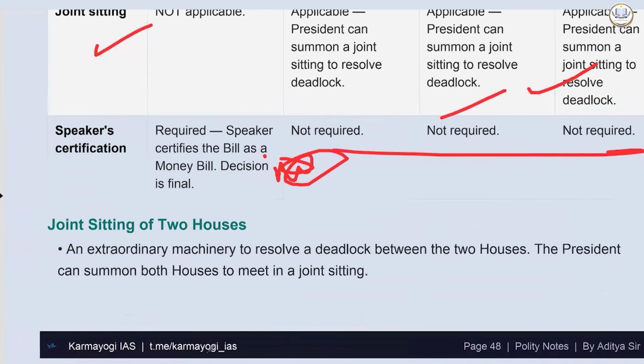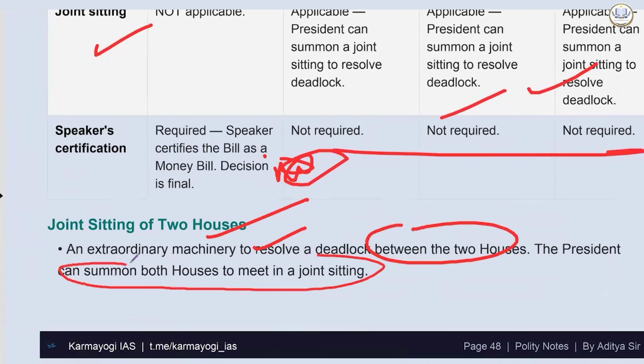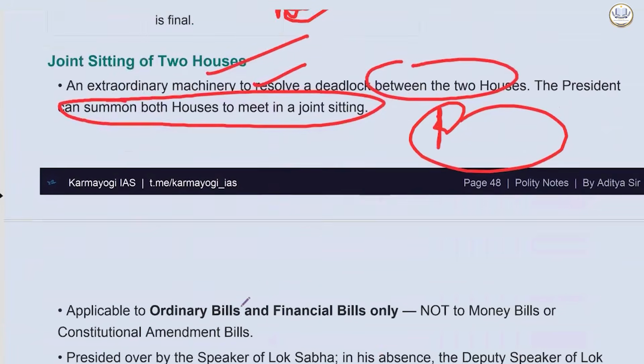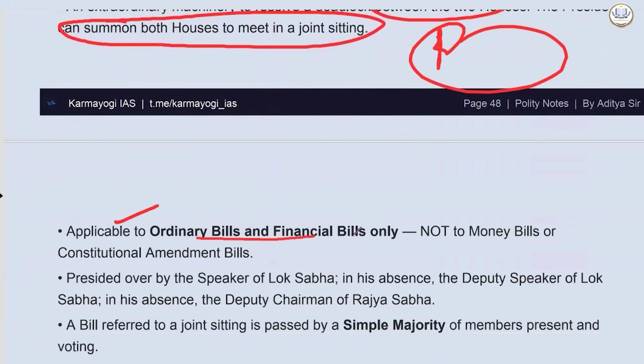Okay. Then the joint sitting of the two houses is an extraordinary machinery to resolve a deadlock between the two houses. The president can summon both houses to meet in a joint sitting. Who can do? President. ठीक है. फिर applicable to ordinary bills and financial bills only, not to money bills or constitutional amendment bills. ठीक है.